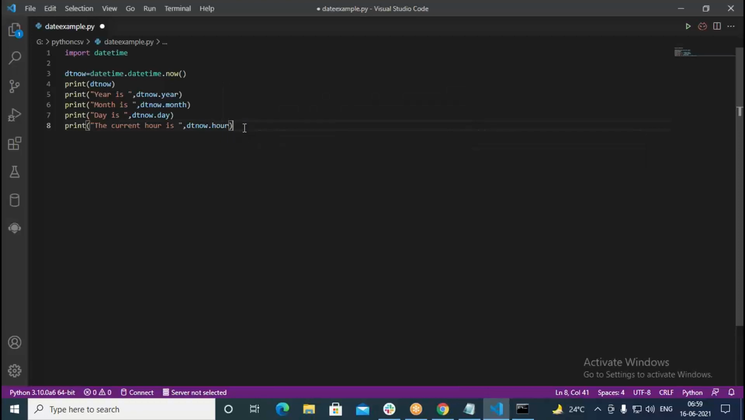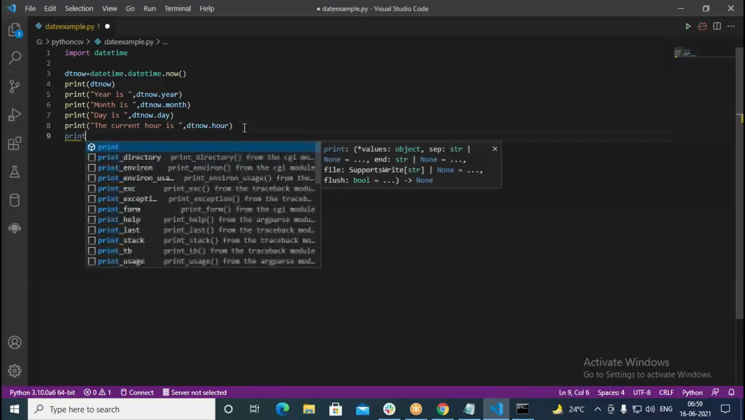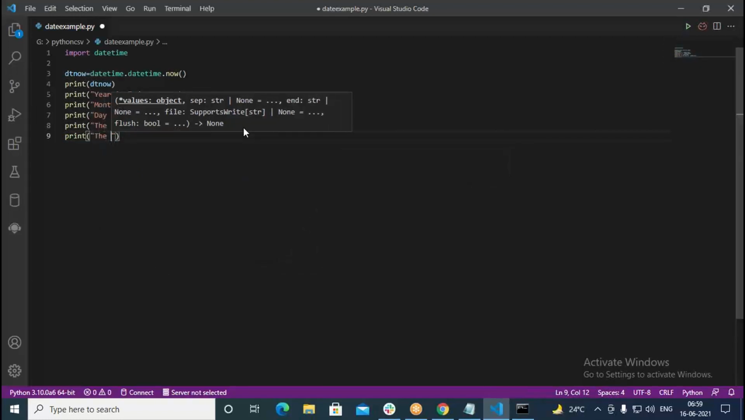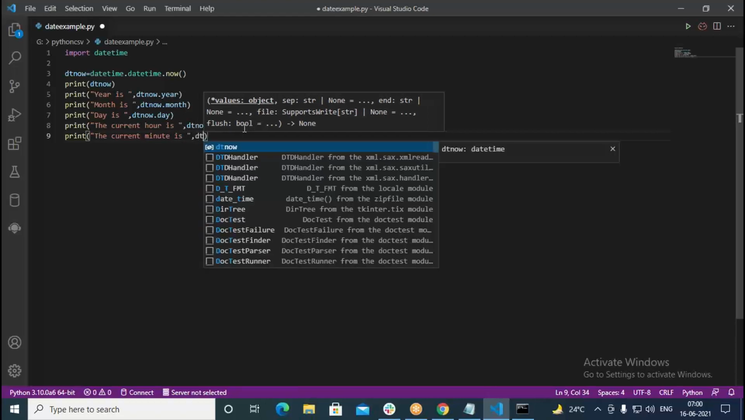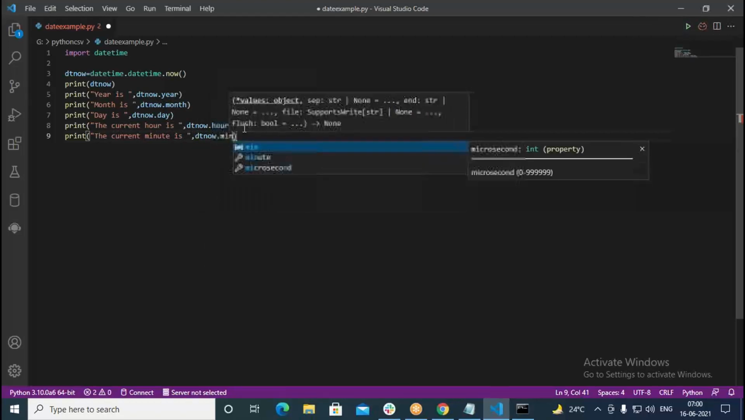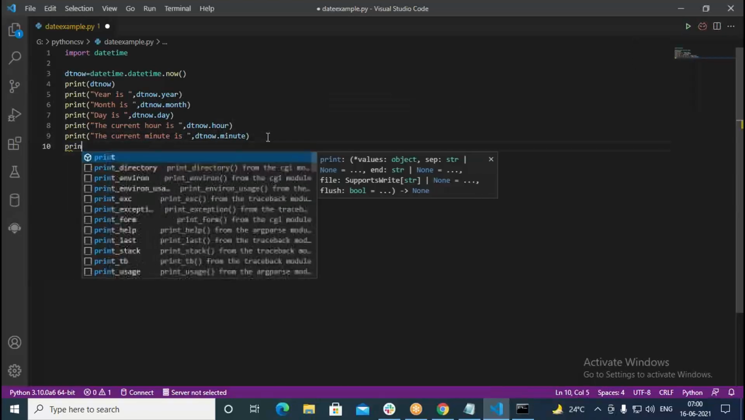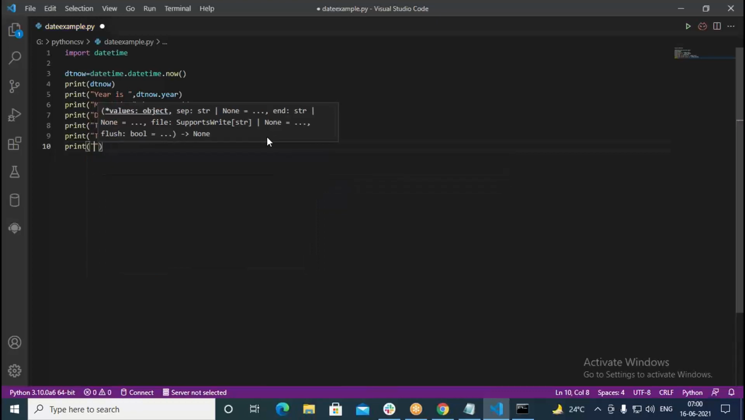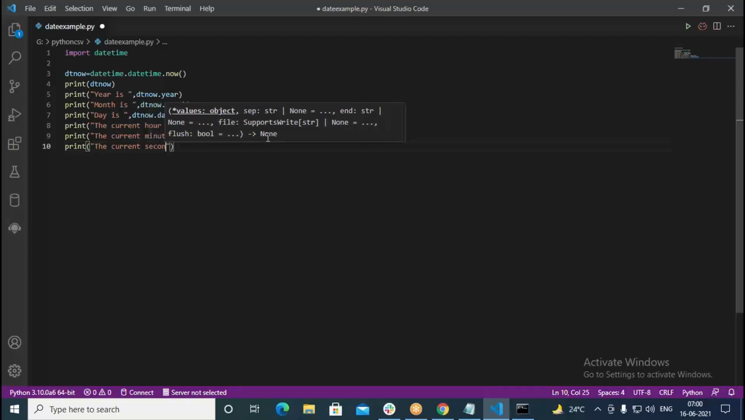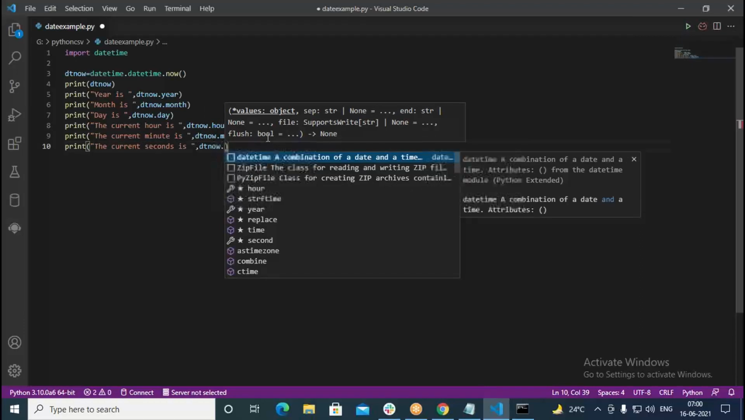It's giving you the current hour. In the same way, you can go with print, current minute is, I put here dt.now.minute. So it can print minutes also. In the same way, seconds also we can print. The current seconds is, here we type like this, followed by dt.now.second.